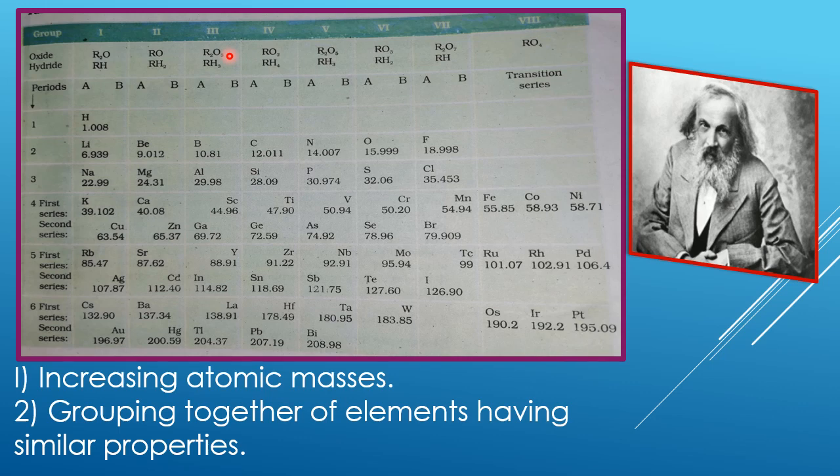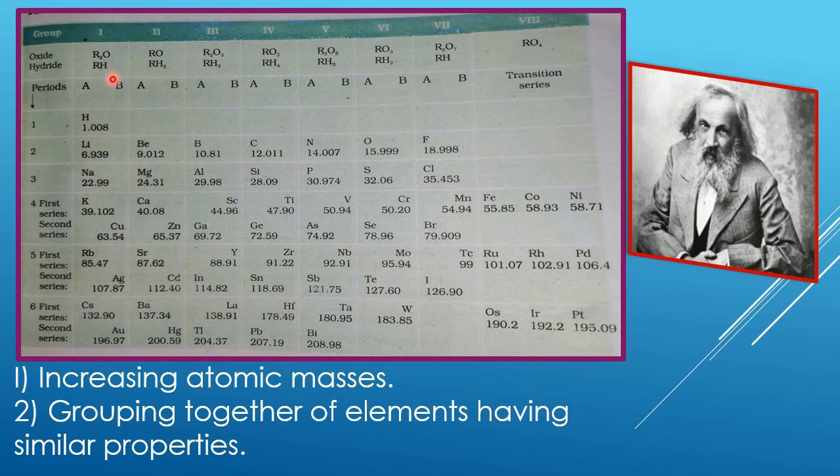The elements having similar chemical properties form oxides having similar formula. At the same time, hydrides also have similar formula. That means if you take group 1 elements, all the oxide formulas resemble R2O. For example, hydrogen H2O, lithium Li2O, sodium Na2O, potassium K2O.